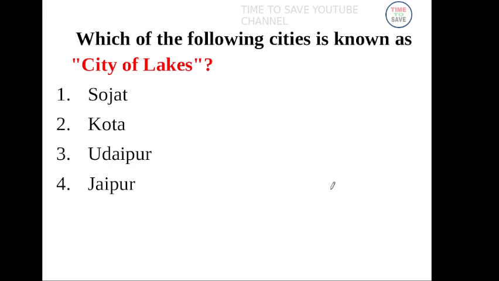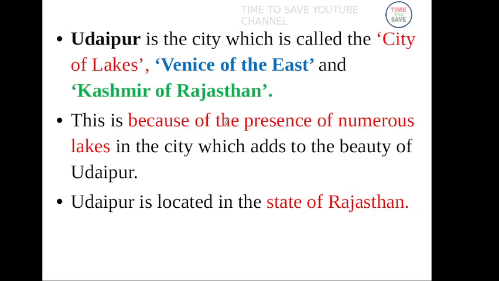Next question. Which of the following cities is known as City of Lakes? Just click pause button, try to answer. Answer is Udaipur. Udaipur city is called City of Lakes and it is located in the state of Rajasthan.